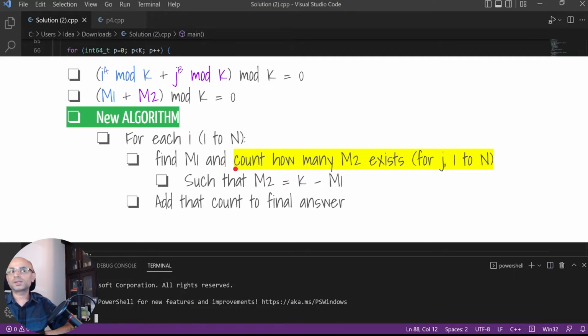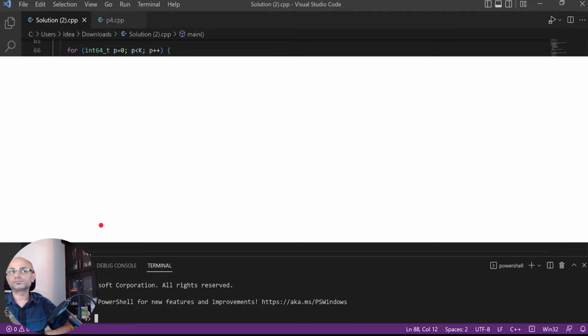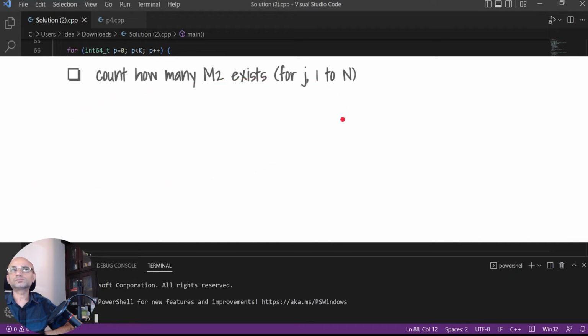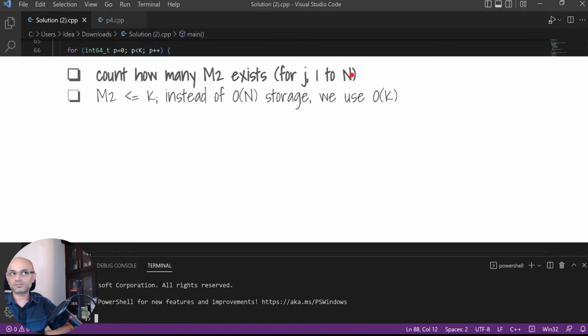But the subproblem is, given the m1, how can you count how many m2 exist for j from 1 to n with this condition where m2 is k minus m1? If we find a solution for this, we know that m2 is less than or equal to k. So instead of order of n storage, we can do with order of k storage.